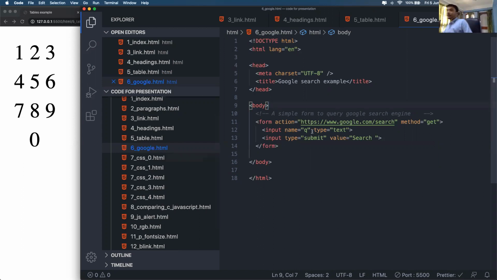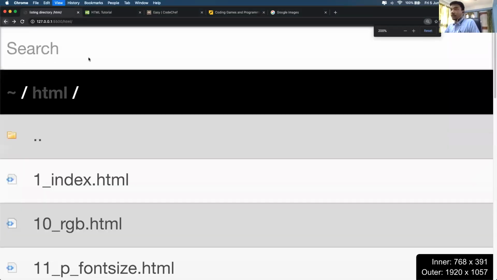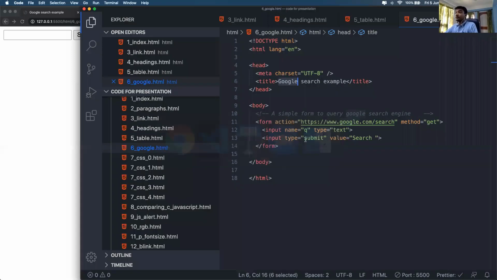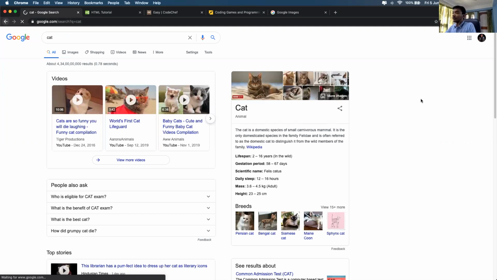Let's look at this next example. This is called the Google search example. I'll just open this one and zoom out a bit. This is a kind of hack that we're doing right now. We can see on our website that we have a search bar. There's a button called search, and there's a field that we can type anything on. If I type cat and press enter, it will go to the Google search engine.